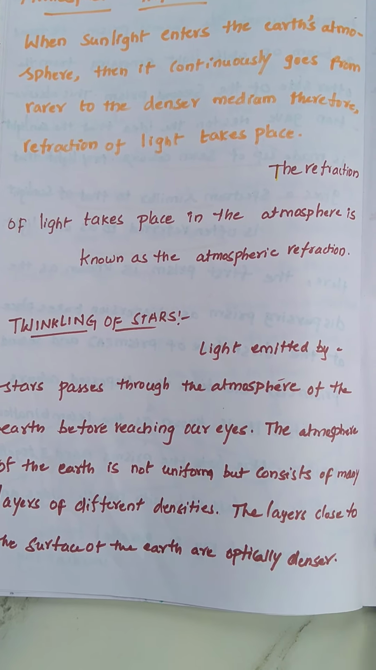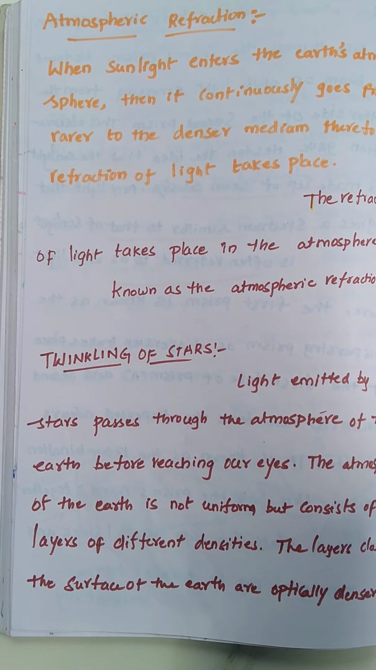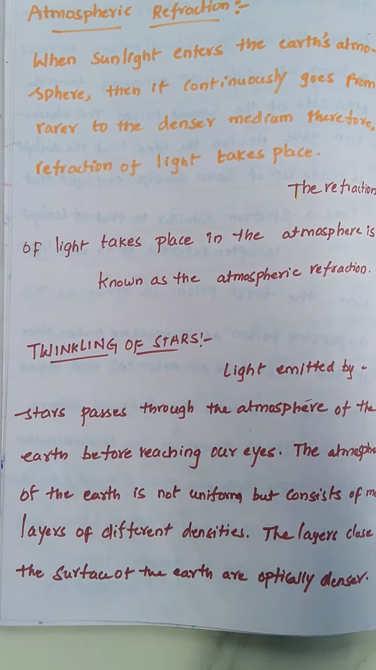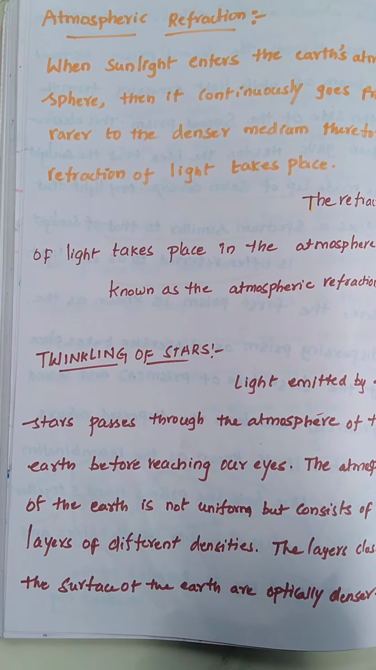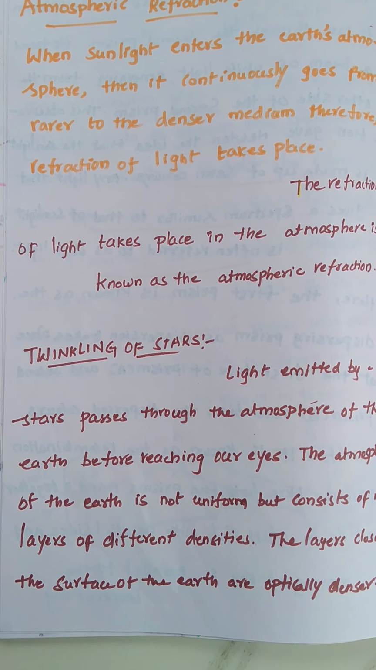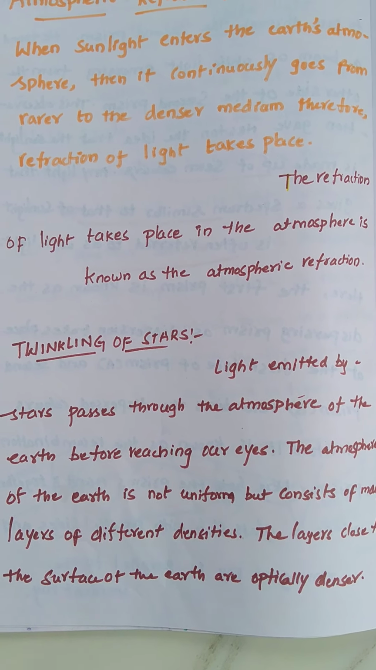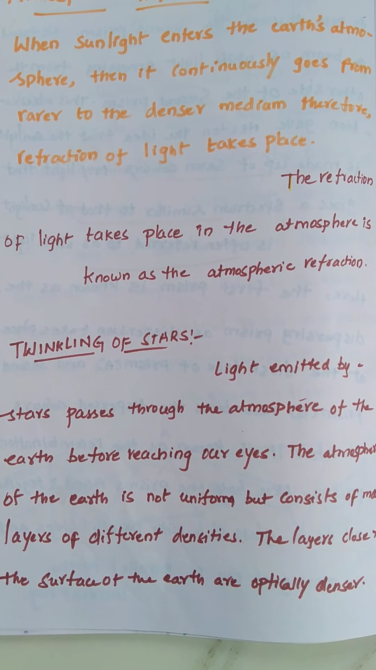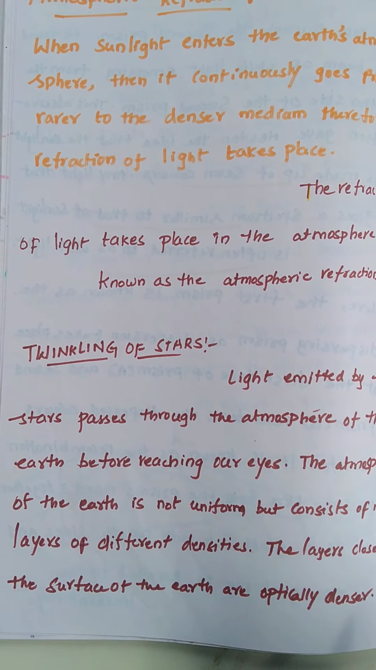So how do we define atmospheric refraction? When sunlight enters the Earth's atmosphere, it continuously goes from one medium to another, from rarer medium to denser medium. Therefore, refraction of light takes place. The refraction of light that takes place in the atmosphere is known as atmospheric refraction. That is about atmospheric refraction. Next, twinkling of stars. Twinkling of stars is an application of atmospheric refraction only.